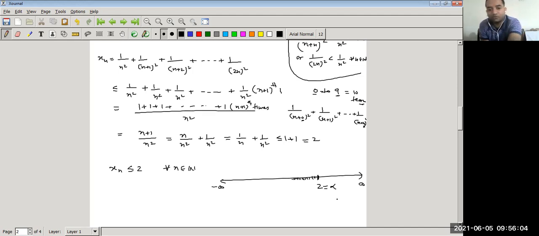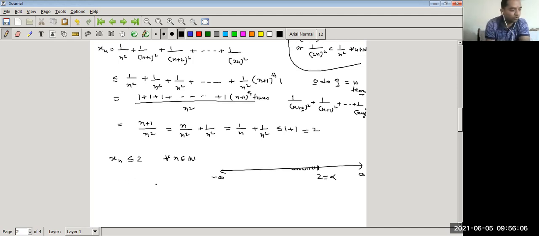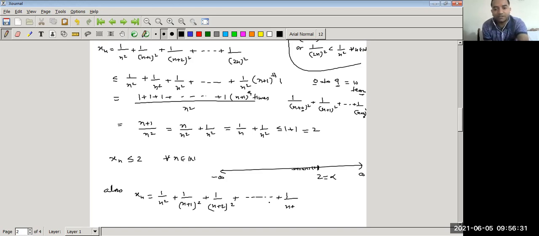Now we have to find beta, the lower bound of the sequence. Now we can say the sequence is bounded above. Also, xn is equal to 1 upon n square plus 1 upon (n+1) square plus 1 upon (n+2) square plus and so on, plus 1 upon (n+n) square, or we can say (2n) square.